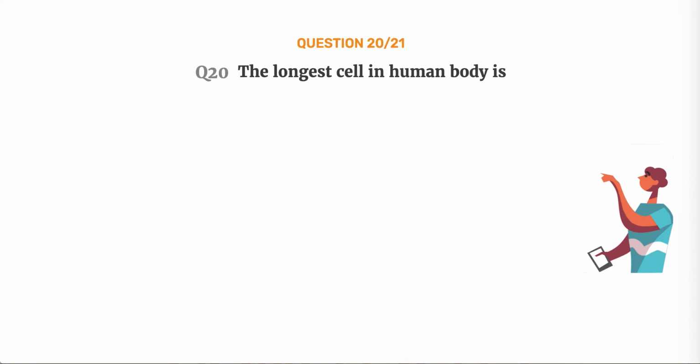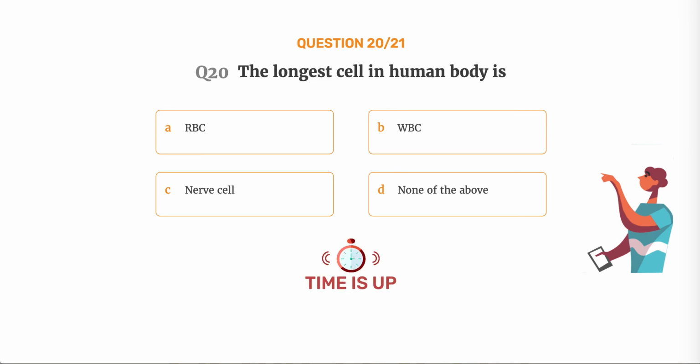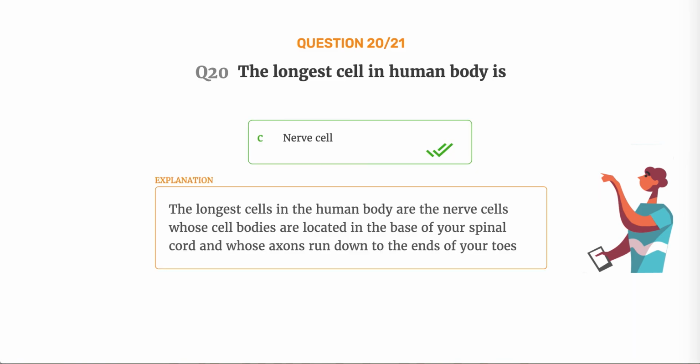Question number 20. The longest cell in human body is option A, RBC. Option B, WBC. Option C, nerve cell. Option D, none of the above. The correct answer is option C, nerve cell. The longest cells in the human body are the nerve cells whose cell bodies are located in the base of your spinal cord and whose axons run down to the ends of your toes.